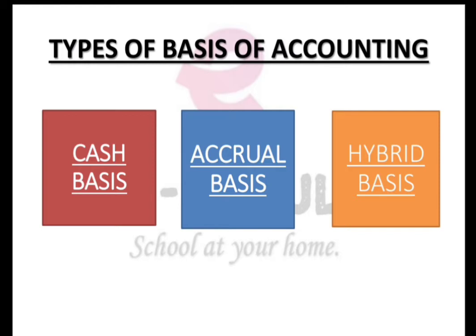Suppose you have to pay your salary to your laborers but you have not paid it yet, you are not going to record this kind of transaction under cash basis of accounting. Again, this method is not suitable for a going concern business. Now, what is a going concern business? This means that the business will go on without any interruption.